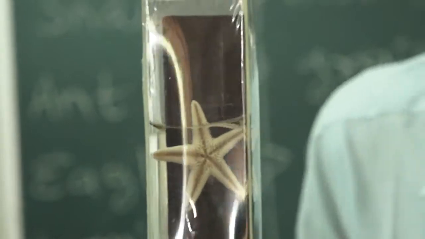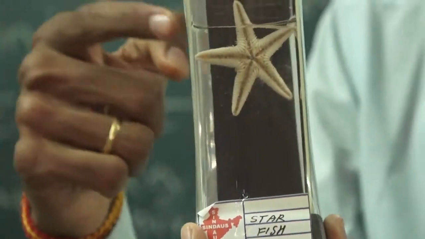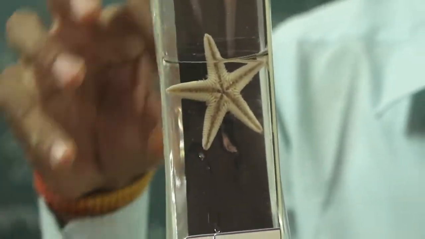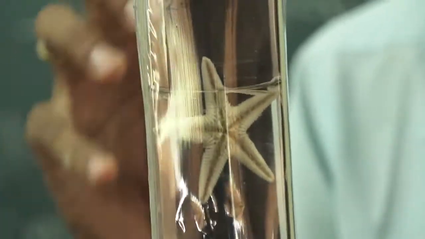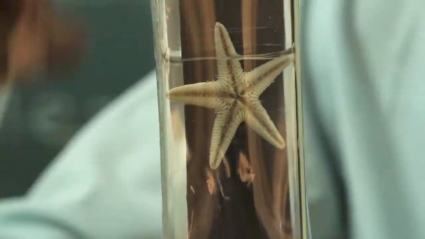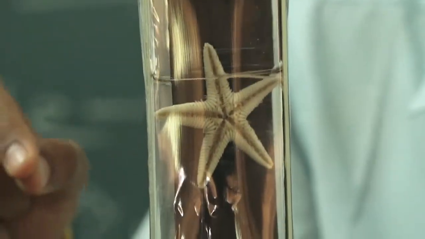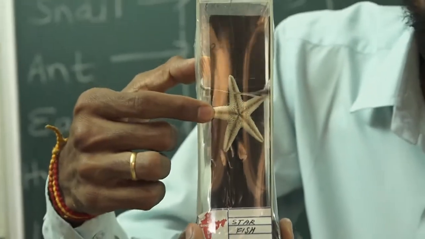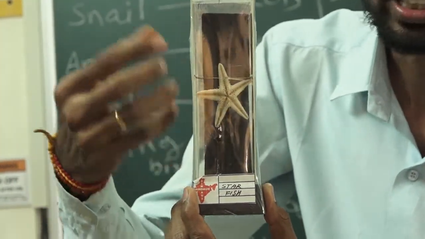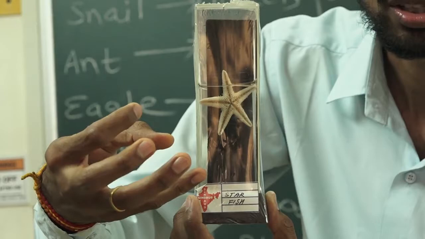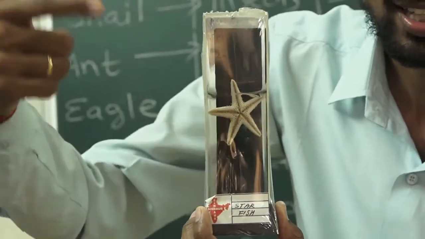So how do starfish eat? What is the food of starfish? Starfish is present in the sea, and it depends upon different hard-shelled animals which live in the sea. So what does it do? How does starfish eat that food? Starfish eats snail-like organisms. The snail is soft, but its covering is hard.